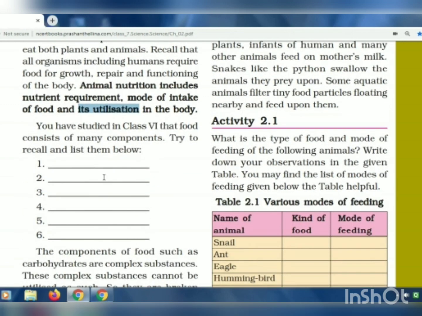So here they are asking, can you list down the components which are there in the nutrients? The components which are present are carbohydrates, fats, vitamins, minerals, proteins. These are the components of the food, the nutrients present in the food.